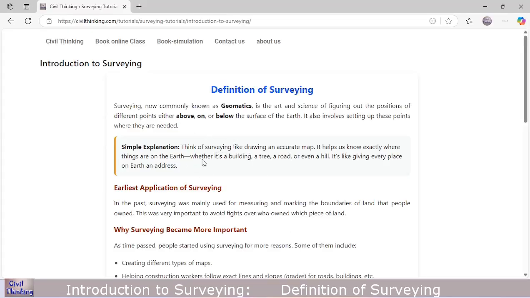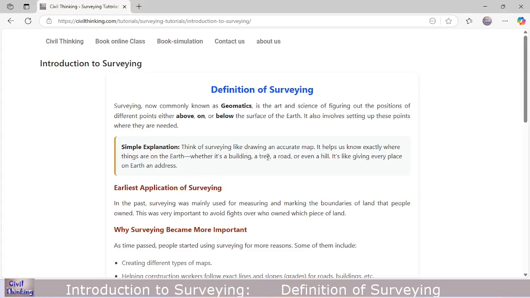Now, on my website I have also added some simple explanations. If you are going through my website, these simple explanations are for those who are very new to surveying. This simple explanation makes things a lot simpler. So let us read it.